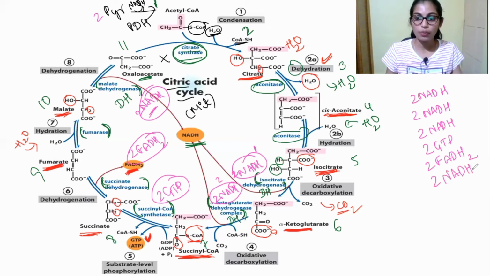See how many energy molecules are produced? Plenty of energy molecules are produced during the Krebs cycle. We will discuss the entire thing while discussing the energetics part. So this is the entire thing about the citric acid cycle. Let's just revise once again.